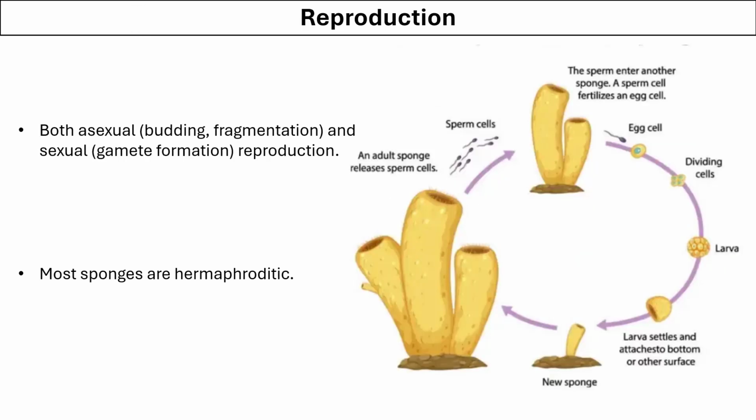Porifera reproduce both asexually as well as sexually. They can reproduce asexually by budding and by fragmentation, and sexually by the formation of gametes. They are hermaphrodite, that means both male and female organs and characters are present in all the organisms.